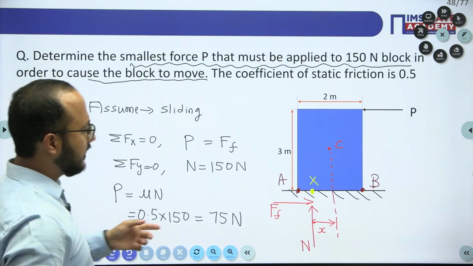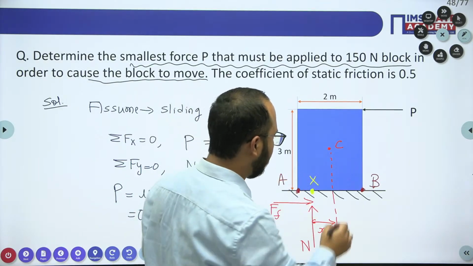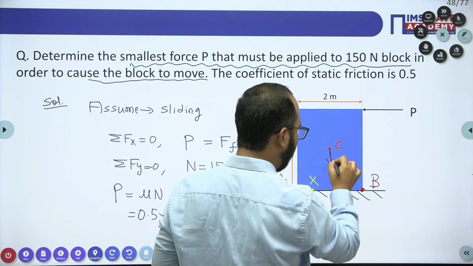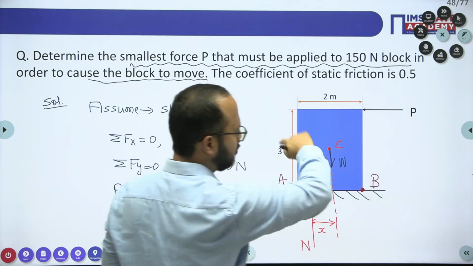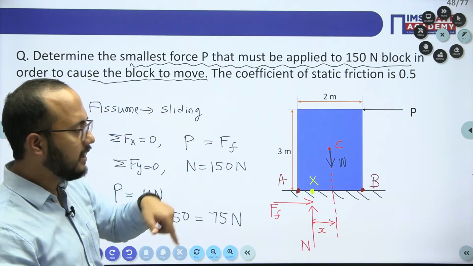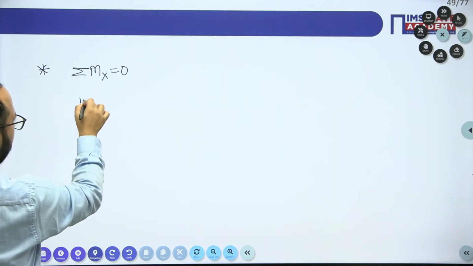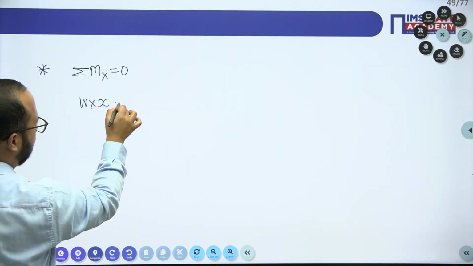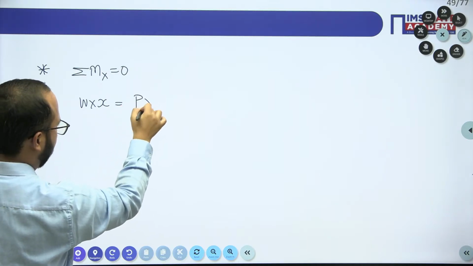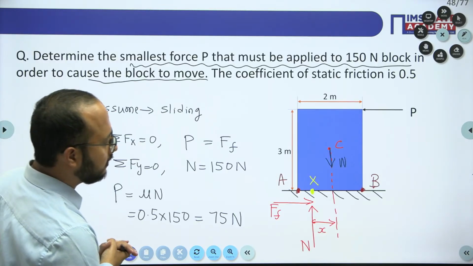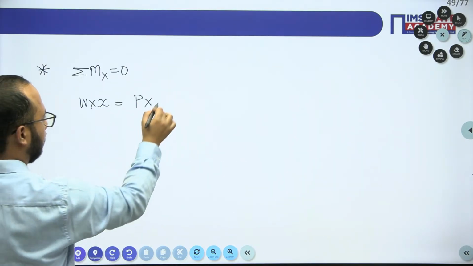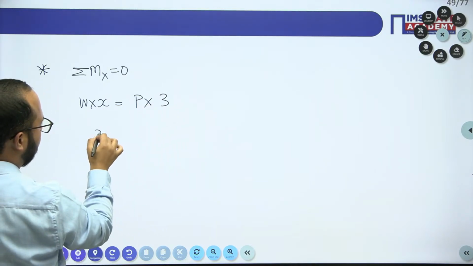Right, about point x I will take the moment 0. So only this weight will be there, W and P. Because of W clockwise, because of P anti-clockwise, right? So W into x will be there and anti-clockwise P into the distance we are having, 3 meter. Okay. So from here I will get the value of x.